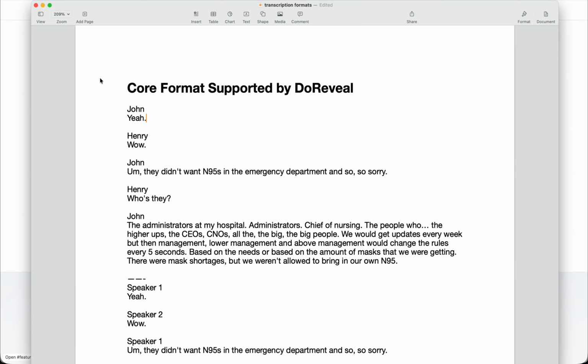With DoReveal, we have tried to support many of these formats, but there are always exceptions. So let's show you what works and some of the utilities that we have built to make the other formats a little easier to import.